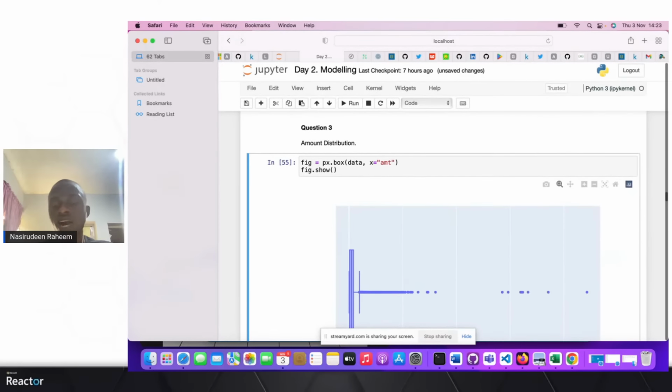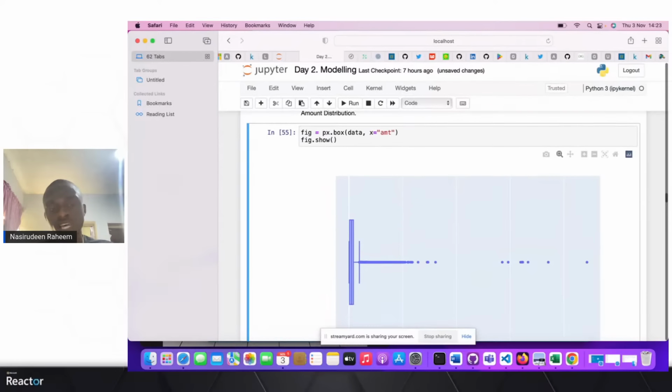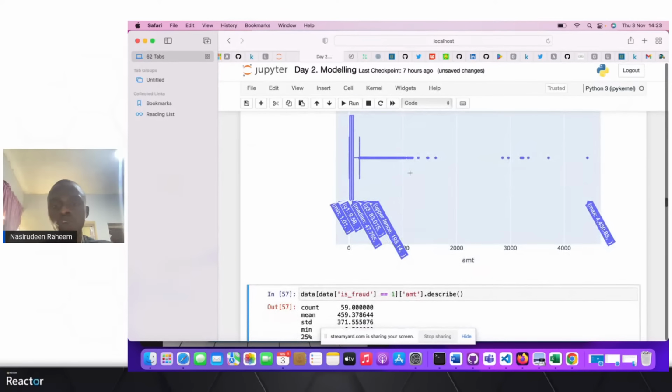Let's check the next thing, which is the amount distribution. What is the total amount? What is the average amount? We also observe here that our maximum amount is around 4,430, and we have a lot of outliers in our box plots, which we can look at when we try to improve our model, because outlier treatment is advisable in the data science process.